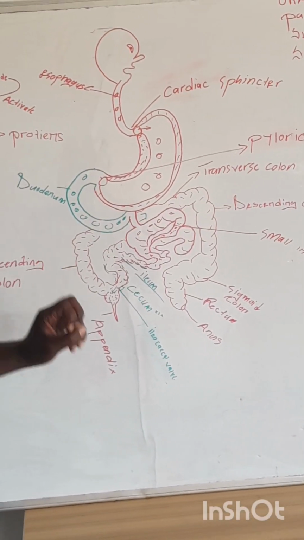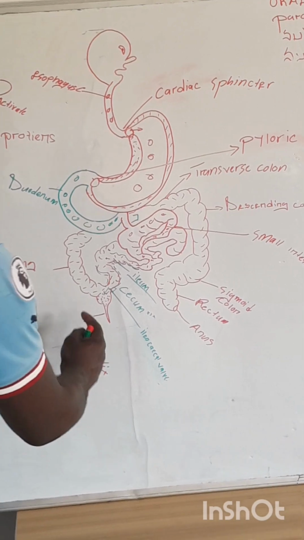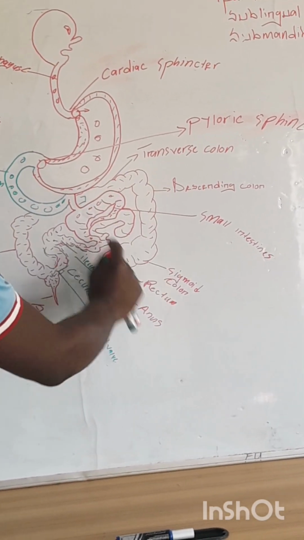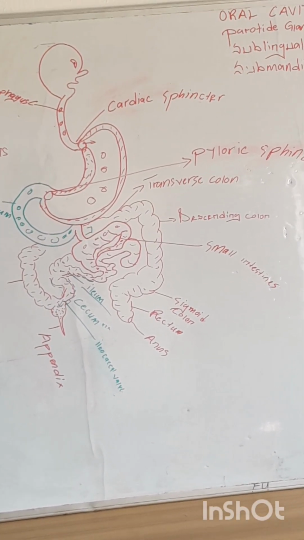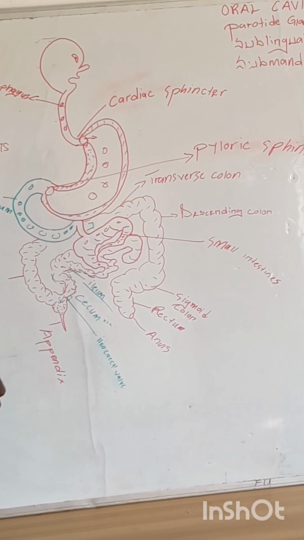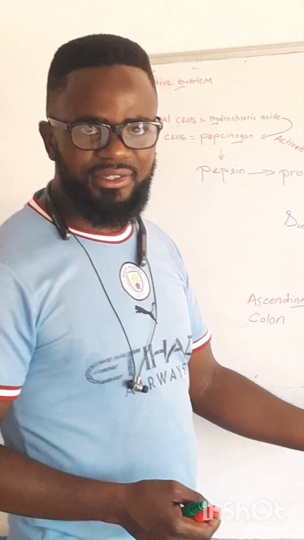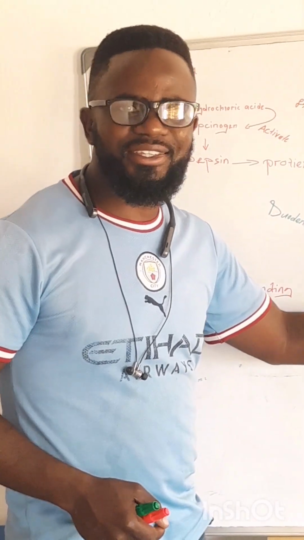Absorbing them from the large intestines into the what? The bloodstream. We move ascending colon, transverse colon, descending colon, sigmoid colon. We have absorbed the essential nutrients, water, electrolytes, mineral salts, bile salts, vitamins. Alright? The end product now forms the feces.